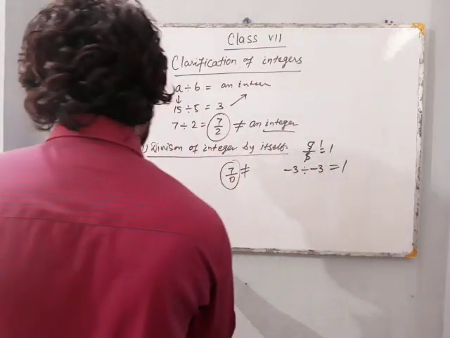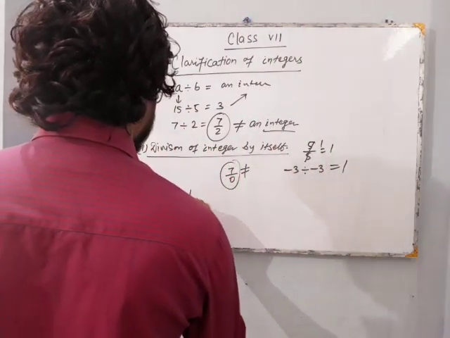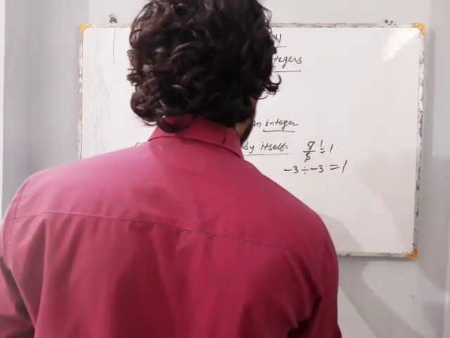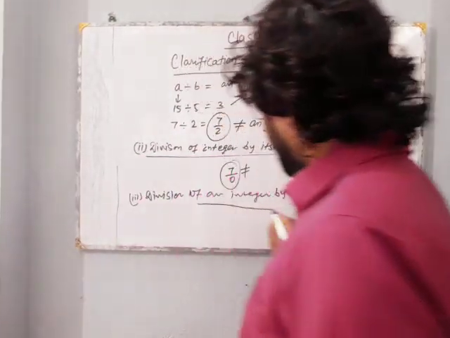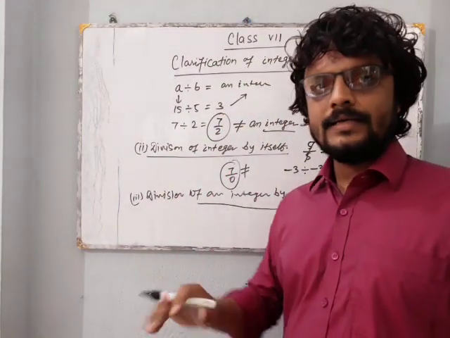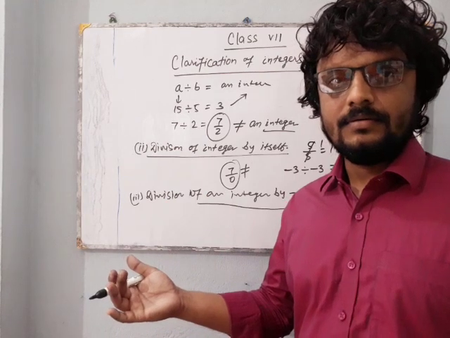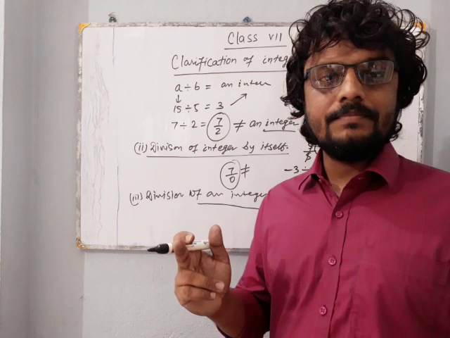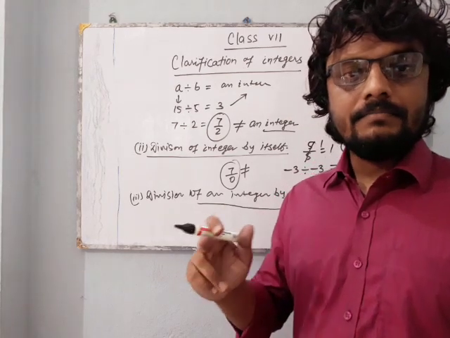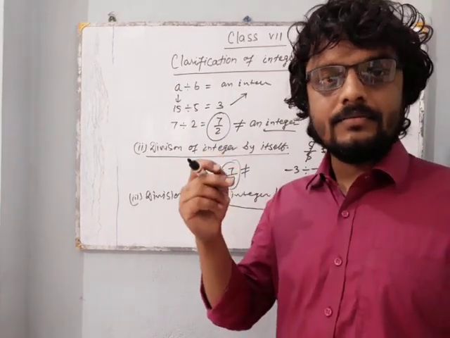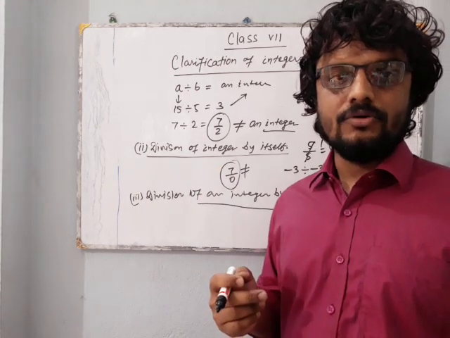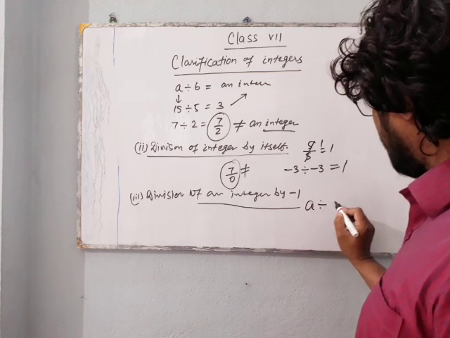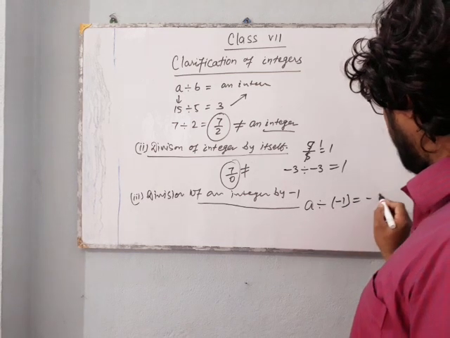Our next is division of an integer by minus 1. When we divide an integer by minus 1, we get the additive inverse of that number. Here you must keep in mind that the integer must be non-zero. a divided by minus 1 is equal to minus a.